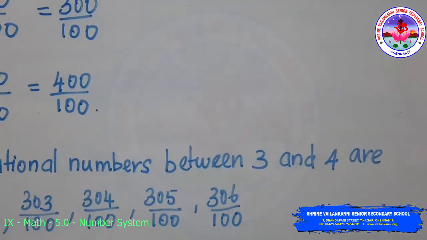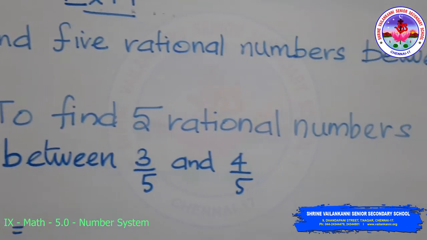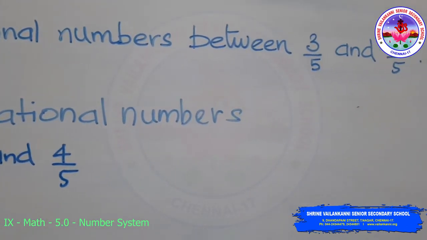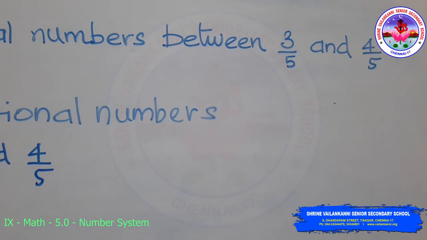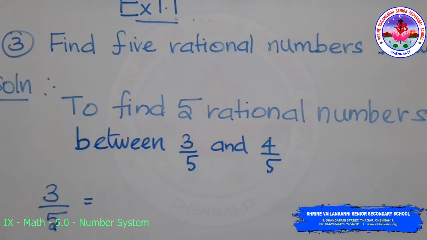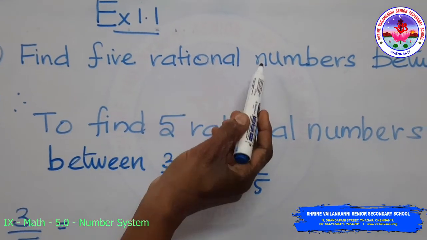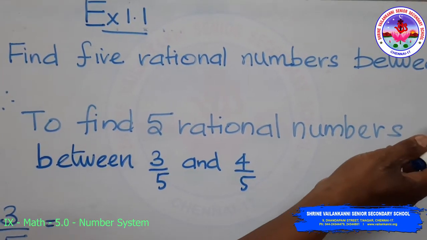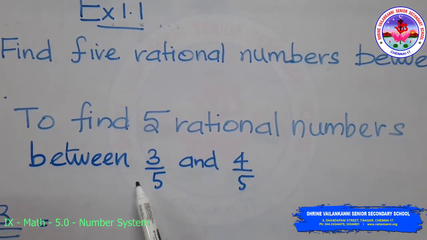Third problem, find 5 rational numbers between 3 by 5 and 4 by 5. So here we need to find out 5 rational numbers between these two fractional numbers 3 by 5 and 4 by 5.